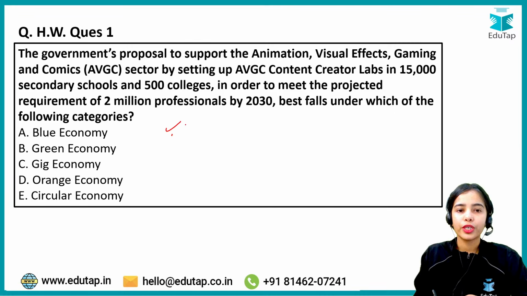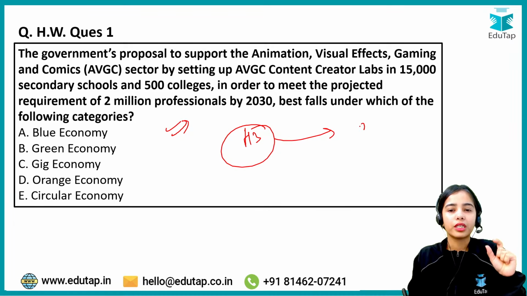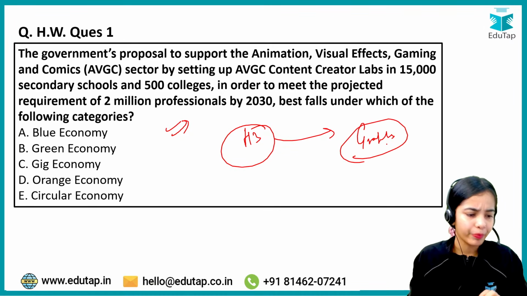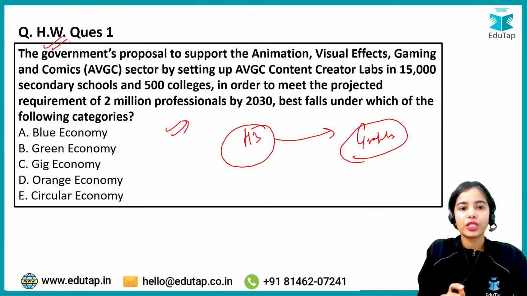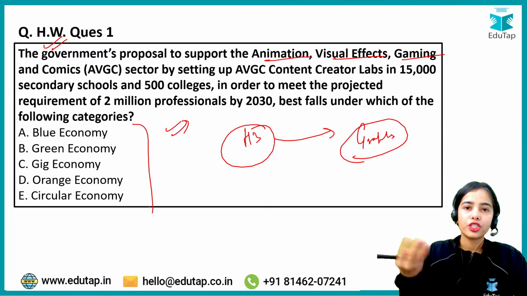Now this is the homework question 1. I will give you 3 homework questions. Then at the end of the session, we will discuss some graphs that are important for your understanding. Just 5 minutes more. So first of all, this is the first homework question. I hope you will be easily able to answer it. The AVGC, that is animation, visual effects, gaming, comics sector, comes under which economy? Blue, green, gig, orange or circular economy.